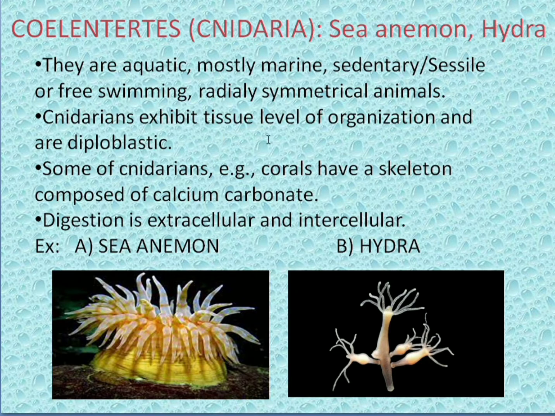Cnidarians exhibit tissue level of organization and are diploblastic. Tissue level of organization means the cells group together and form a particular tissue that performs a particular function. Diploblastic means having an outer ectoderm and an inner endoderm. Some Cnidarians, like corals, have a skeleton composed of calcium carbonate. Digestion is extracellular and intracellular. Examples for this are sea anemone and hydra.